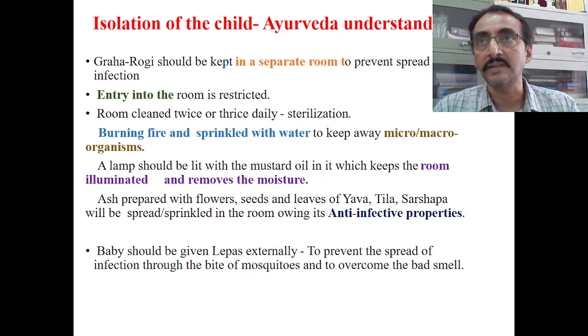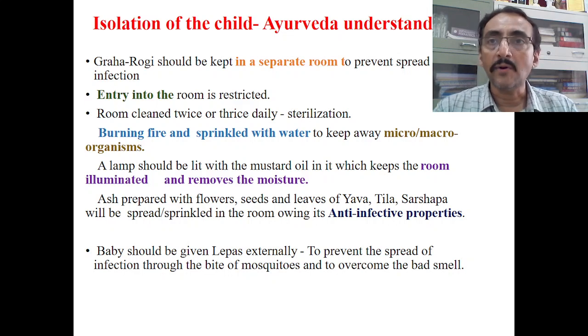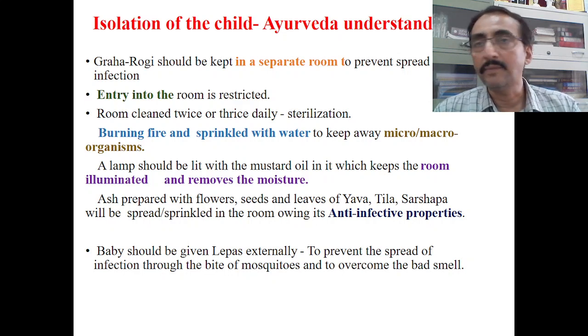This will keep away both micro and macroorganisms. Macroorganisms include many of the vectors, for example house flies, sandflies, etc., which can spread the disease. Therefore both micro and macro organisms will be controlled by this simple method. You take the herbs of Ayurveda which have Ushna and Tikshna properties along with a strong aromatic smell, and keep burning them in the corner of the room where the patient has been kept. It will maintain the temperature of the room, which is not conducive to the organisms, and it will impart an anti-infective, disinfectant property. Macro and microorganisms will be burned down. So many benefits will be seen by a simple method.